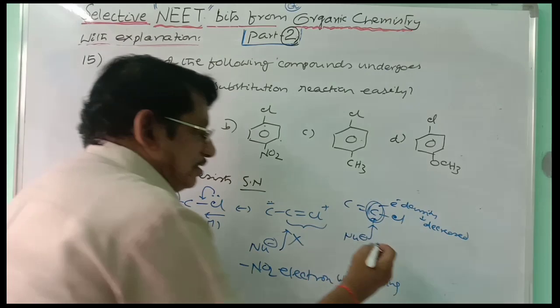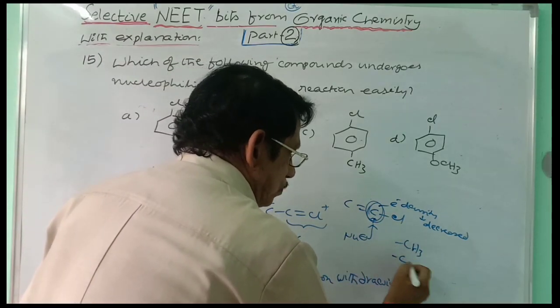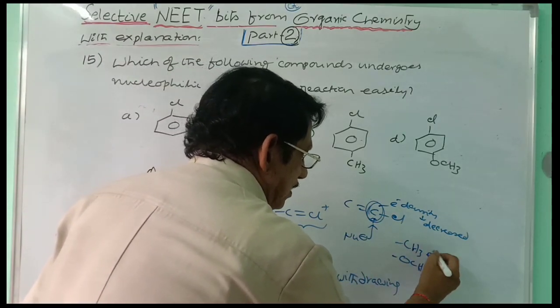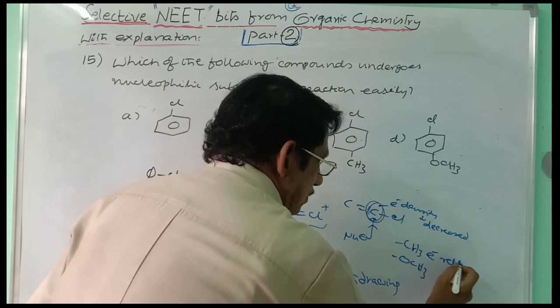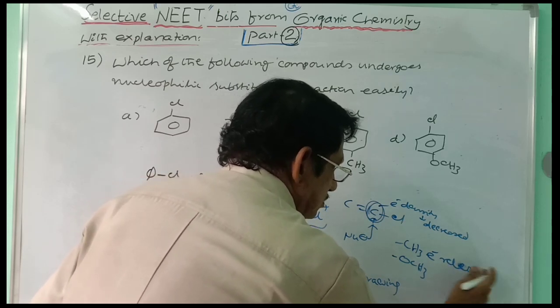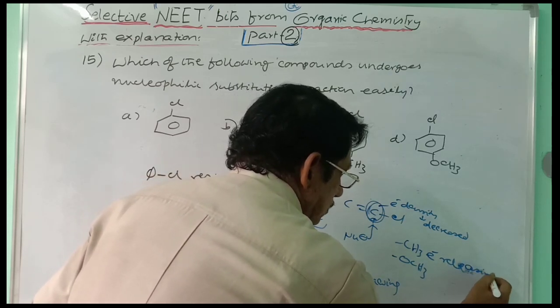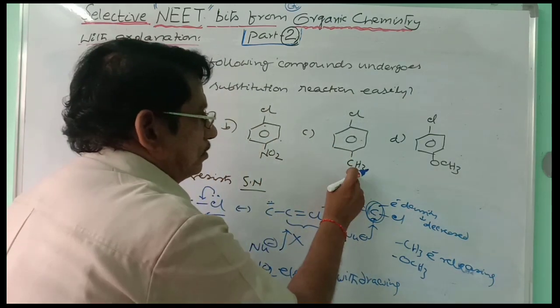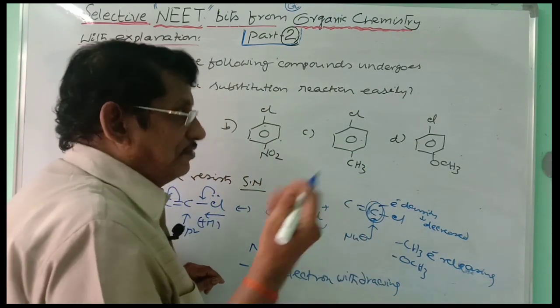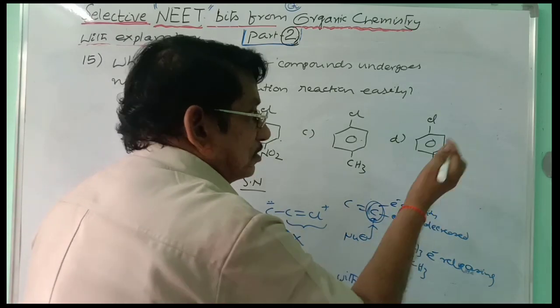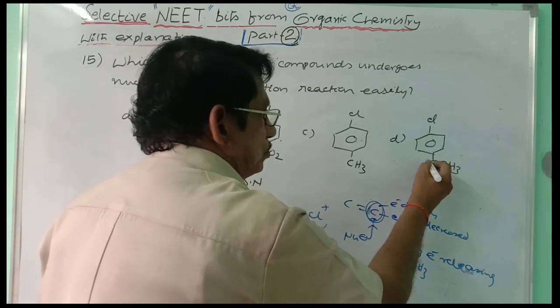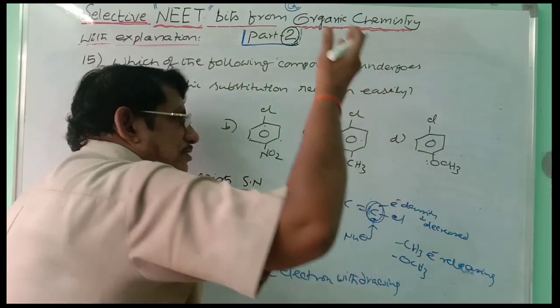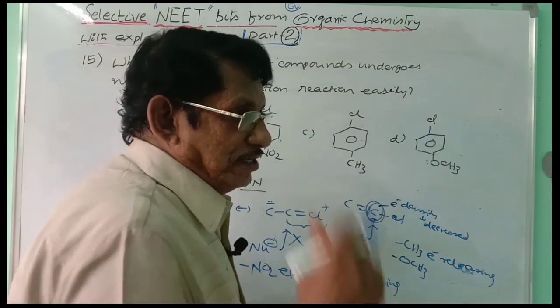And here the CH3 group as well as the OCH3 group, both are electron releasing. The CH3 group releases electron cloud through hyperconjugation and inductive effect. The OCH3 group releases electron cloud through the mesomeric effect, because O is carrying a lone pair, it pushes the electron cloud towards the benzene ring through plus mesomeric effect.